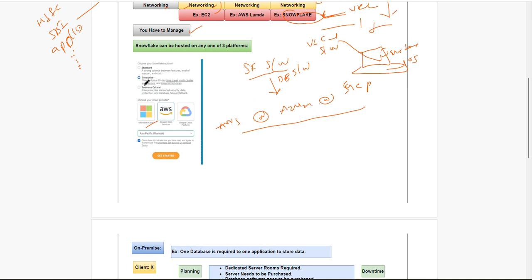While creating the account, I will guide you in the next session on how to create the Snowflake account. While creating the account, we have to opt for any one of the platforms. Now, I keep on talking about on-premise and cloud. We will see exactly what we are doing in on-premise and cloud.